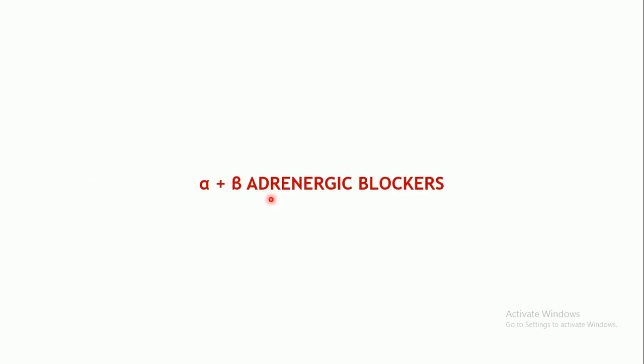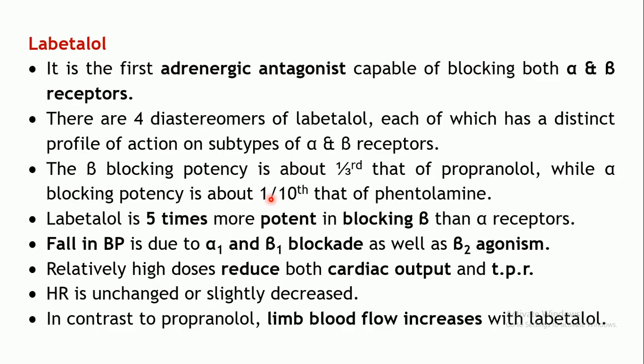So this finishes the beta blockers, and coming to the alpha plus beta adrenergic blockers. As the name implies, these drugs, labetalol and carvedilol, are blockers at alpha as well as beta receptors. So far we have seen the selective agents, alpha blockers and beta blockers.